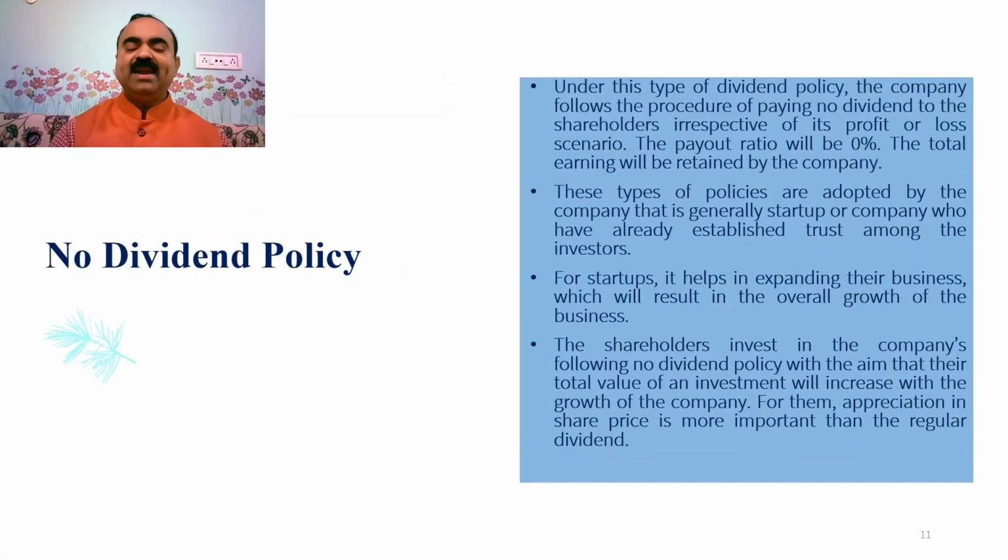The fourth type of dividend policy in practice is no dividend policy. Under this type of dividend policy, the company follows the procedure of paying no dividend to the shareholders irrespective of its profit or loss scenario. The payout ratio will be 0%. The total earnings will be retained by the company.